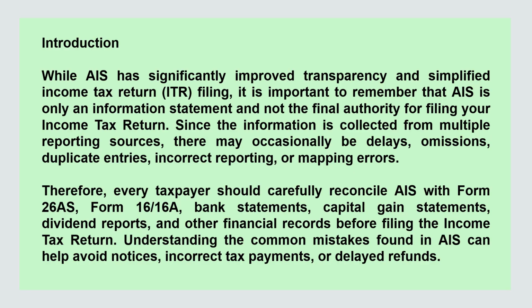While AIS has significantly improved transparency and simplified income tax return filing, it is important to remember that AIS is only an information statement and not the final authority for filing your income tax return. Since the information is collected from multiple reporting sources, there may occasionally be delays, omissions, duplicate entries, incorrect reporting, or mapping errors. Therefore, every taxpayer should carefully reconcile AIS with Form 26AS, Form 16 or 16A, bank statements, capital gain statements, dividend reports, and other financial records before filing the income tax return. Understanding the common mistakes found in AIS can help avoid notices, incorrect tax payments, or delayed refunds.